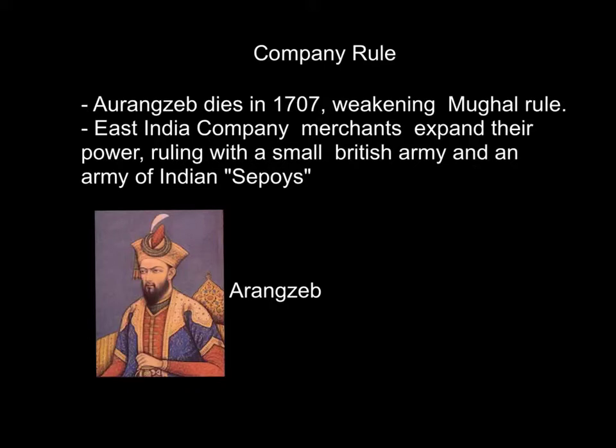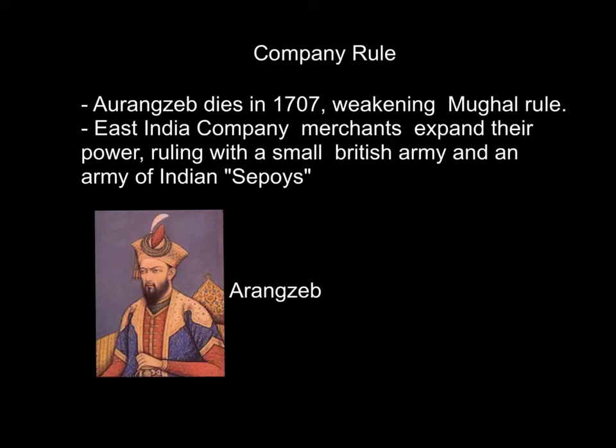To start the Company rule, Aurangzeb dies in 1707, which weakens the Mughal Empire. Obviously, Mughal was a very powerful empire in India. However, after he died, a series of weak leaders and disunified principalities led to the weakening of the state.